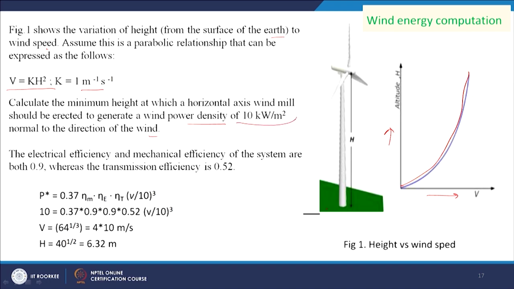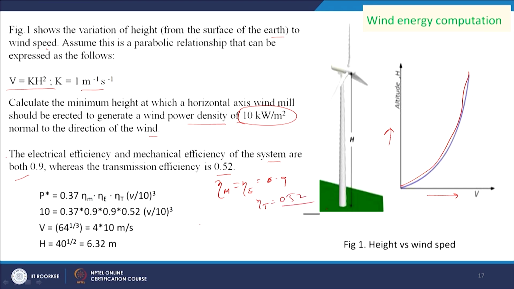So, this is our 10 kilowatt per meter square energy potential, or energy density, so that we have to calculate the height at which the mill has to be put. Now the other information given: the electrical efficiency and mechanical efficiency of the system are both 0.9, whereas the transmission efficiency is 0.52. So efficiency mechanical equal to efficiency electrical equal to 0.9, and efficiency of transmission equal to 0.52, it is given.